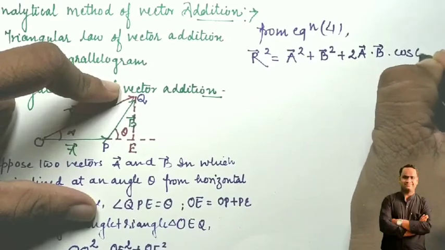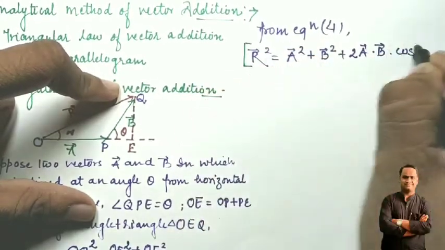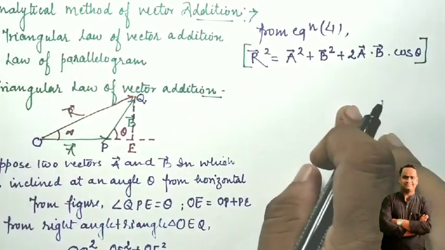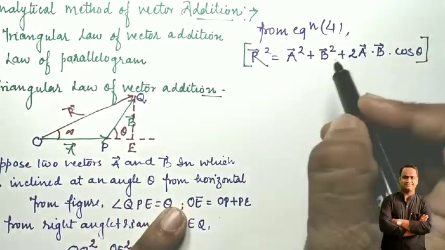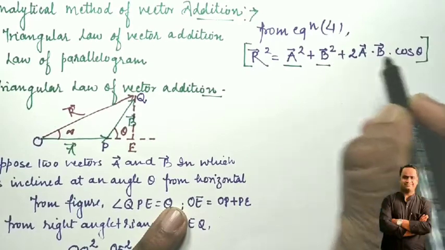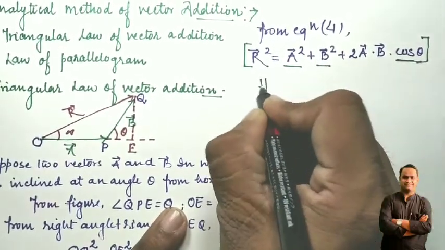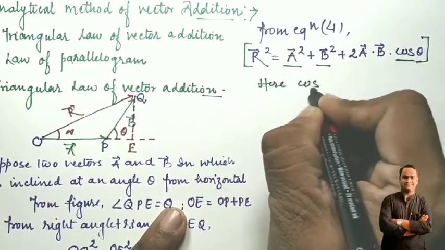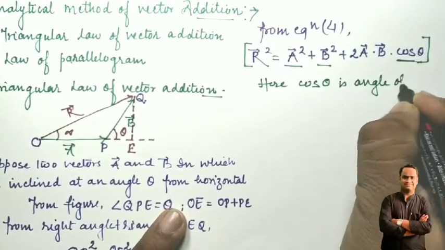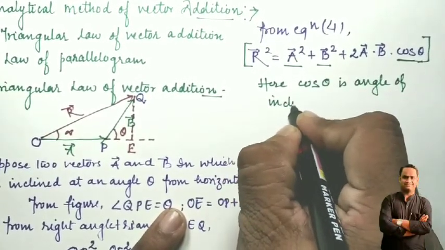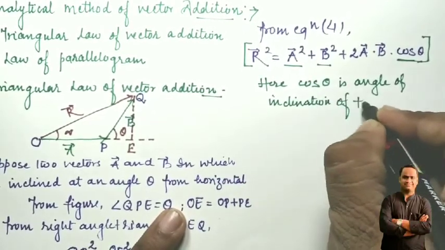So we get the resultant, the vector sum of two vectors with the help of the triangular method, if we know the first vector, the second vector, and the angle of inclination of the two vectors. Here cos theta involves the angle of inclination of the two vectors.